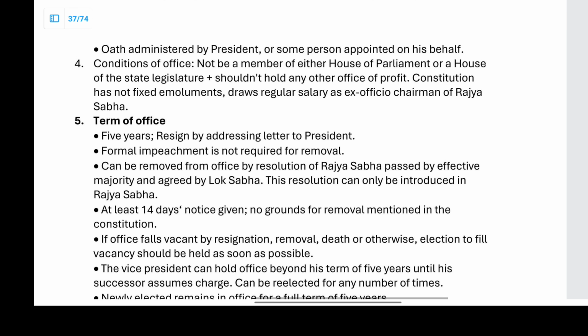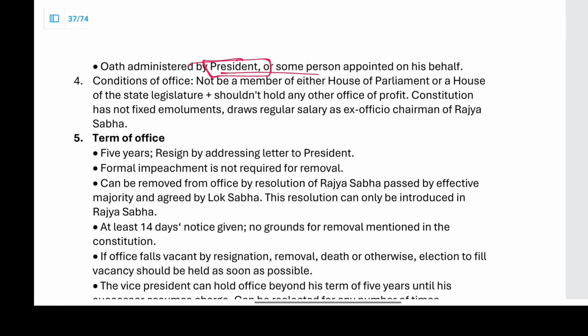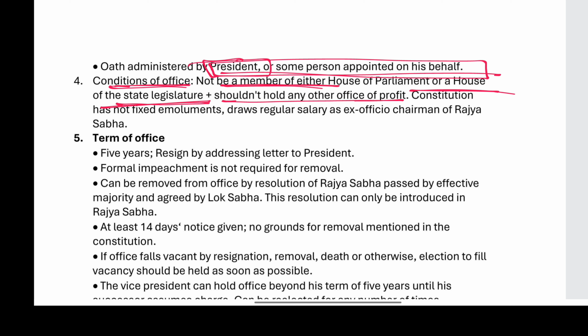The oath is administered by the president or some person appointed on his behalf. The conditions of the office are that he is not a member of either house of the parliament or a house of the state legislature, and should not hold an office of profit. The Constitution has no fixed emoluments; he draws salary as the ex officio chairman of the Rajya Sabha.